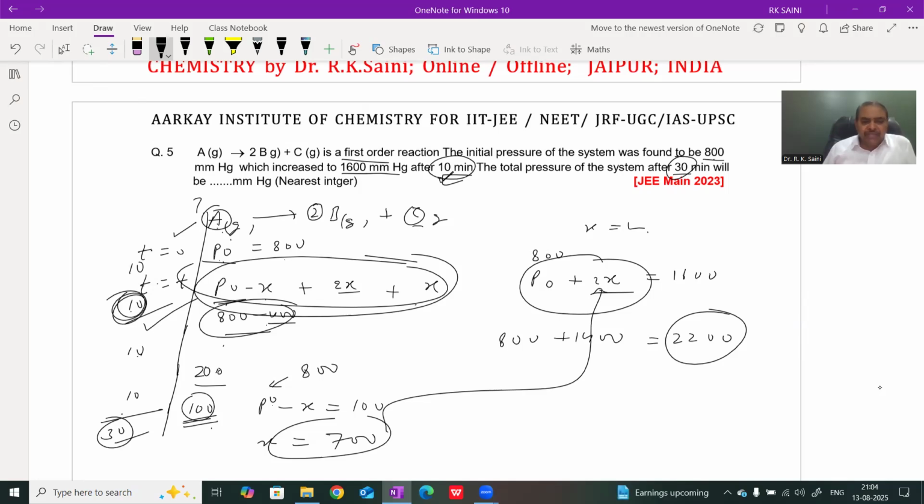Means P naught minus X equals 100, and hence X equals 700. Putting the value, therefore the total pressure after 30 minutes is 2200 mmHg.